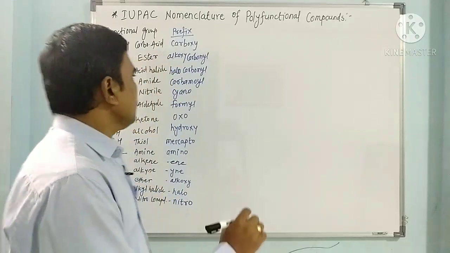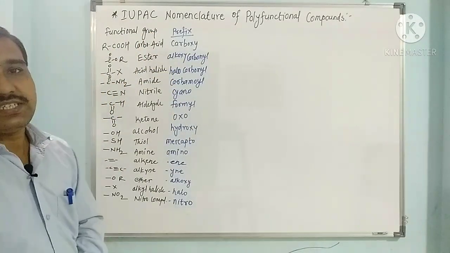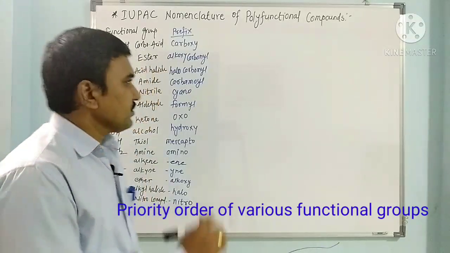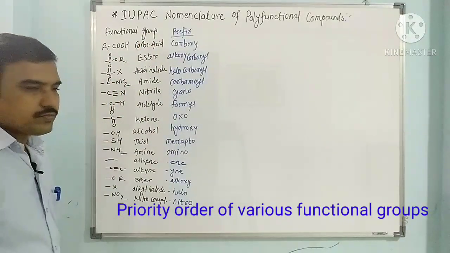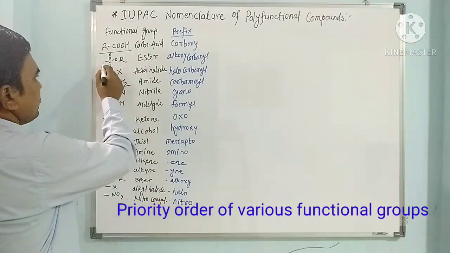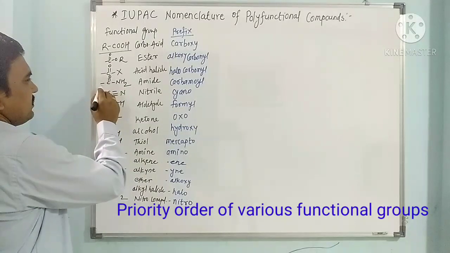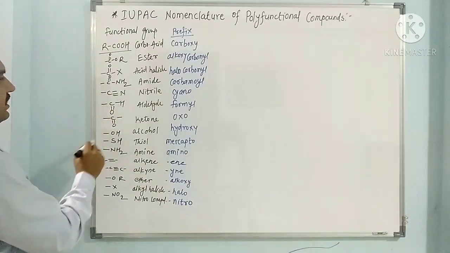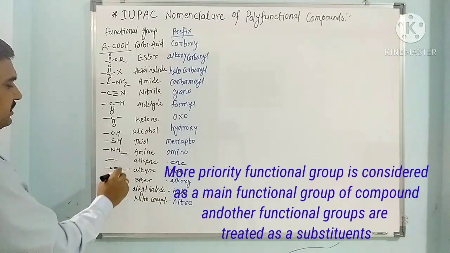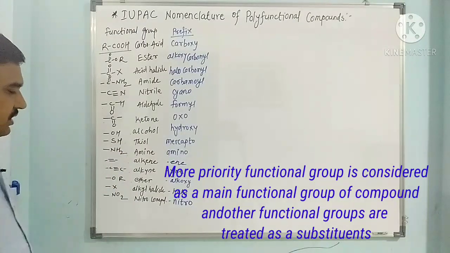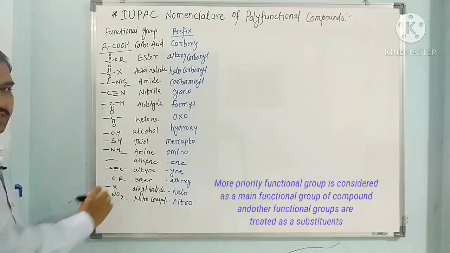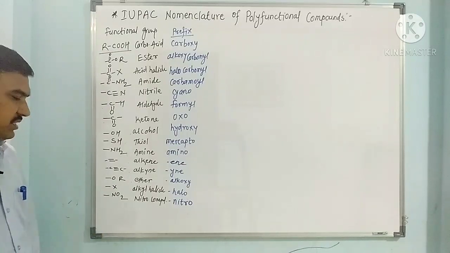Now today we have to see how various functional groups, when present in a compound, are named as per the priority order. Now see, this is the priority order. First is carboxylic acid, then ester, then acid halide, then amide, nitrile, aldehyde, ketone, alcohol, thiol, amine, alkene, alkyne, ether. Ether is here when it is present as an alkoxy. Alkyl halide means it is a halogenated compound, that is halo.